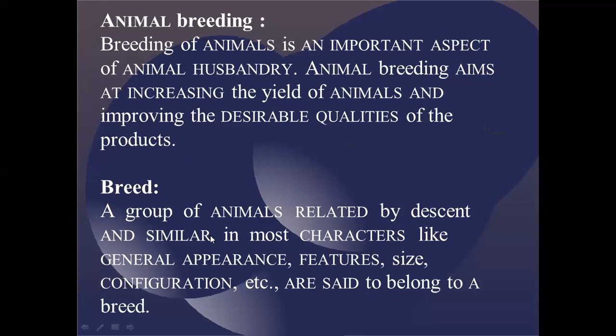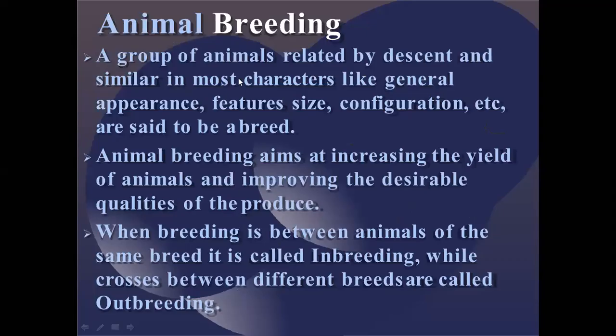These are groups of animals which not only look similar, but have similar general appearance, features, size, and configuration, and because of that they are called a breed. So that is one example. Animal breeding, as I already discussed, deals with groups of animals related by descent and similar in most characteristics such as general appearance, features, size, and configuration. Animal breeding aims at increasing the yield of the animal and improving its desirable qualities. So that is the combined part that you have to write in your board examination papers.